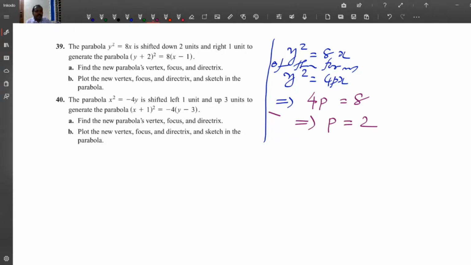So the focus is, therefore, we are actually doing problem number 39.